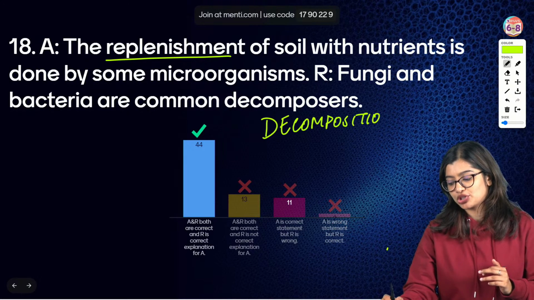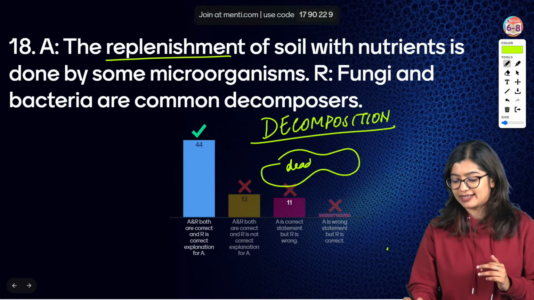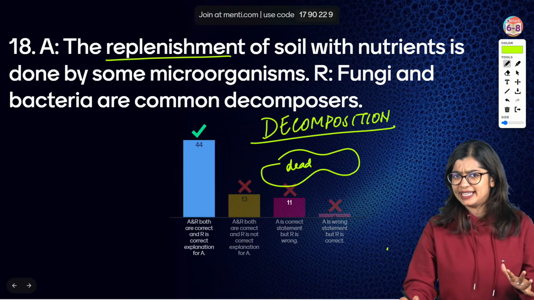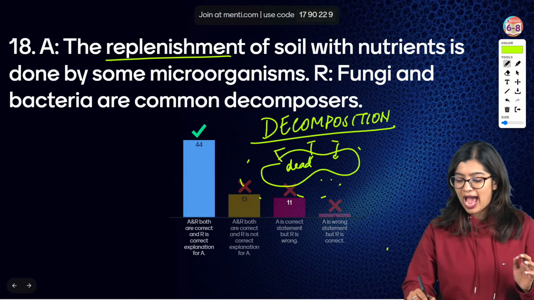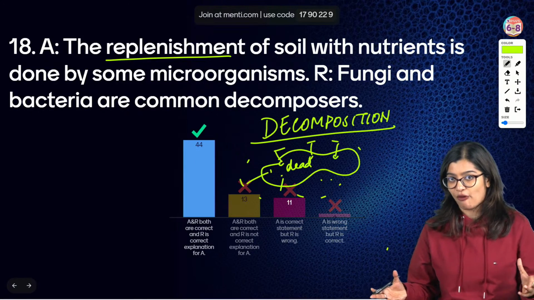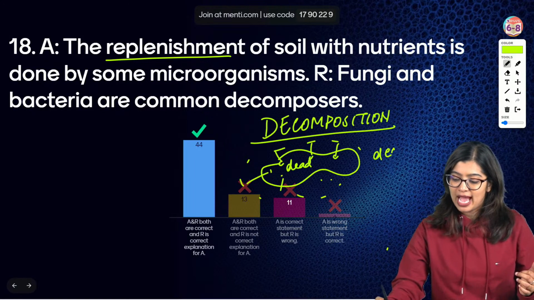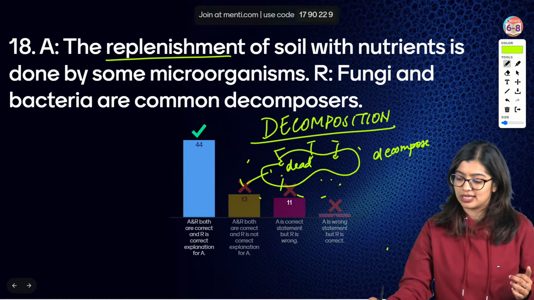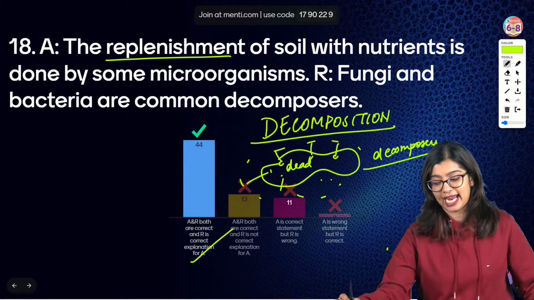What is decomposition? Let's assume when you have organic matter, like some dead organisms, dead or fallen leaves and all of that. These microbes, what will they do? They will act on it. It's food for them. So they will break it down into simpler forms, right? And we call this process decomposition and such organisms decomposers, right? Which is why in this case the correct answer is option A.